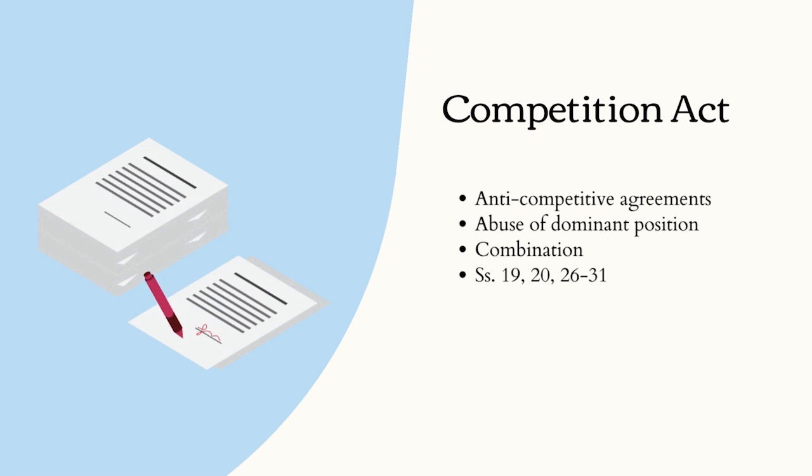Last is the Competition Act 2002. This is also a part of Unit 5. Under this act, you must go through the 3 concepts, which are anti-competitive agreements, abuse of dominant position, and combination. For them, what you have to do is go through the bare act provisions right from section 3 to section 6.